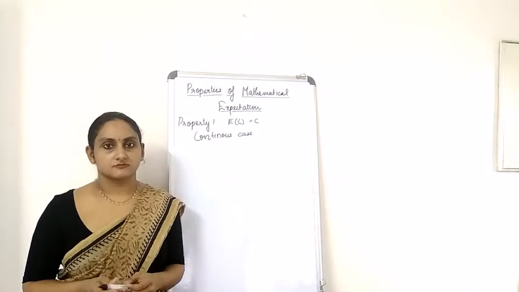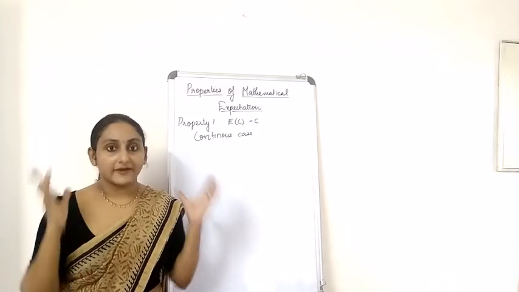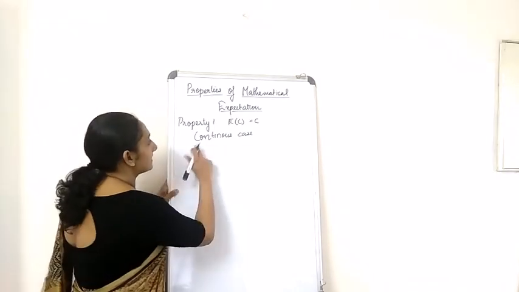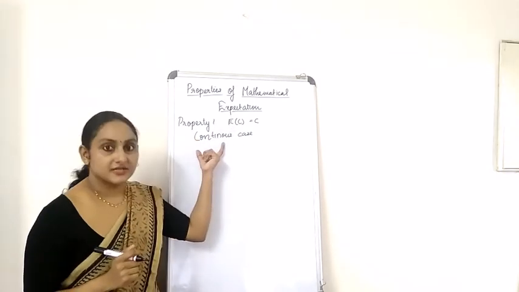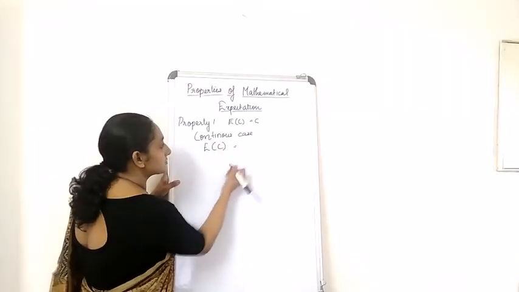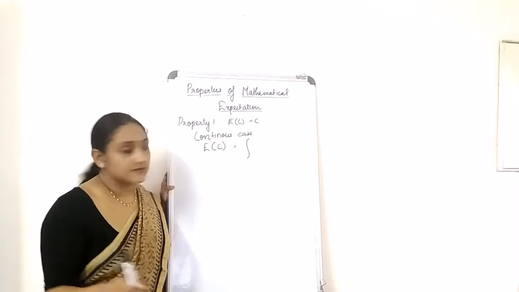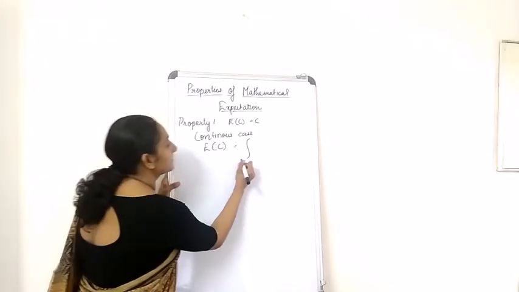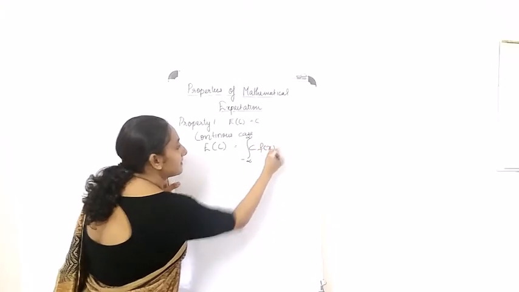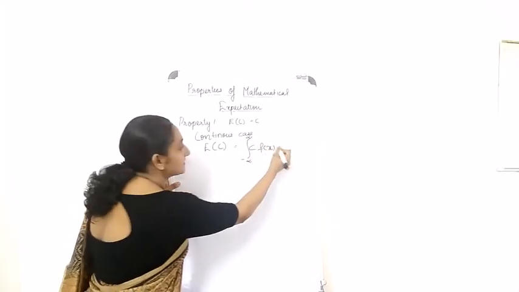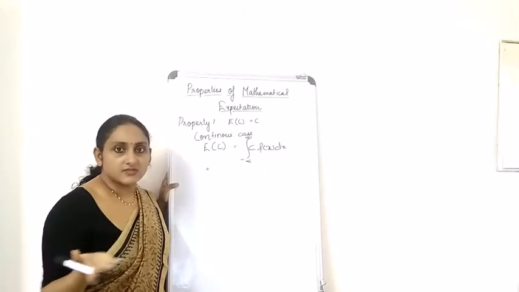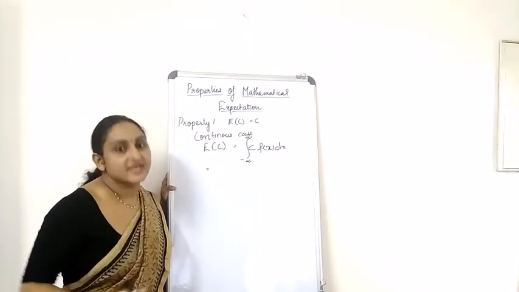Okay, now let's have a look what happens when X is continuous. I have written here it's a continuous case. So expectation of C is equal to, since X is a continuous case, I have put this integral mark, C multiplied by f of X dx, which is equal to, since C is a constant, obviously you will take it outside.